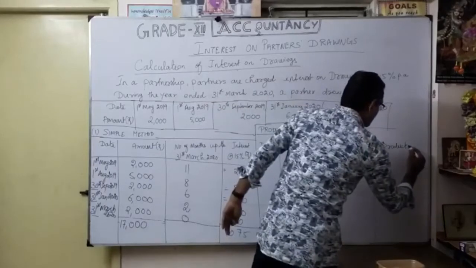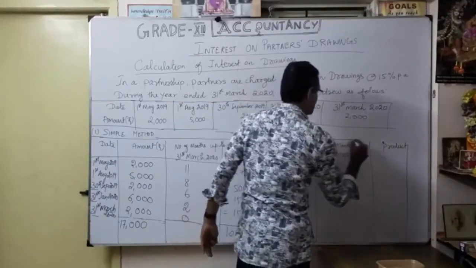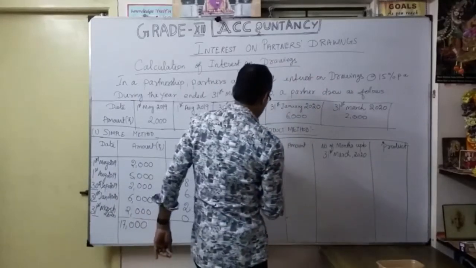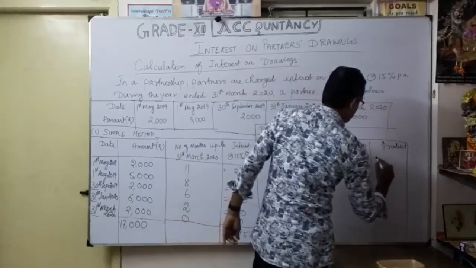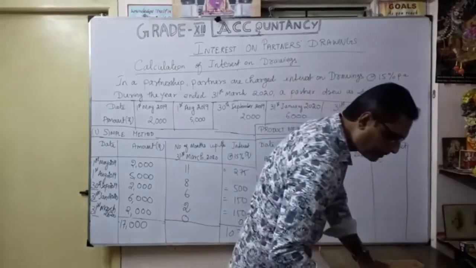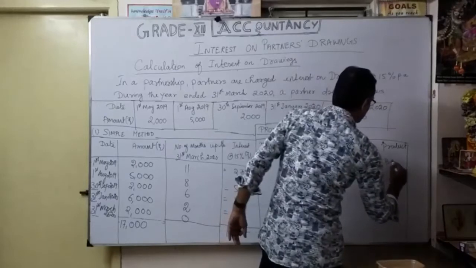Here, instead of the interest column, we will make it product. Here one column is called product. Now let's see. So this is A, this is B, this is C, this is D. What is D? B into C.